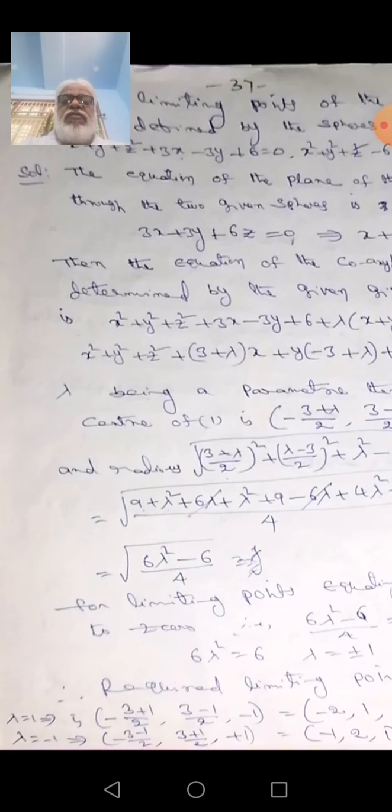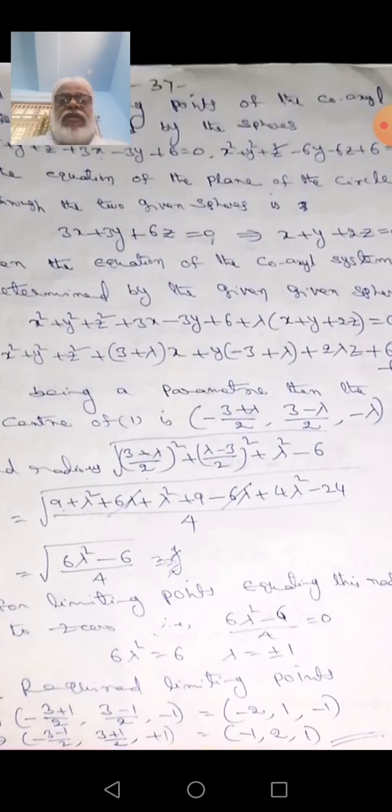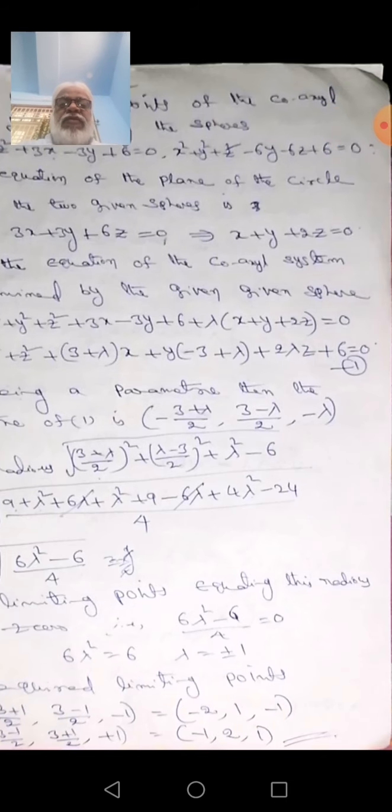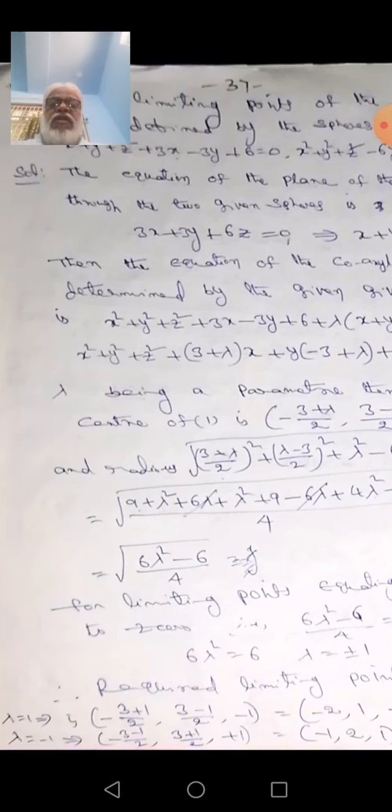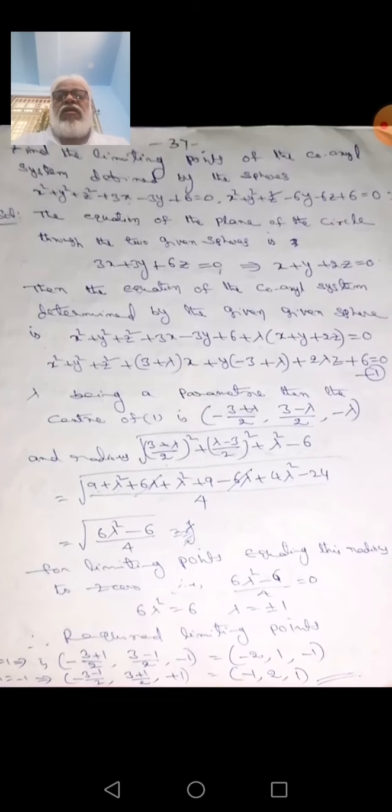After simplification, that is, if you subtract one sphere from another, S1 minus S2, then the equation of the coaxial system determined by the given spheres is x square plus y square plus z square plus 3x minus 3y plus 6 plus lambda of x plus y plus 2z is equal to 0, because this is in the form of a sphere equation passing through the circle. Circle means the intersection of a plane and the sphere. So that is in the form S plus lambda L is equal to 0.